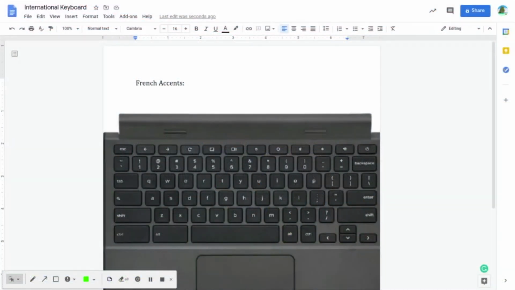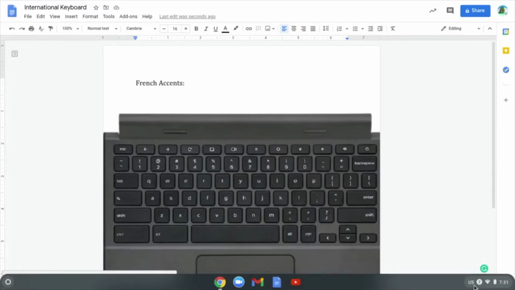Okay guys, so I'm in a blank Google Doc where I'm just going to show you some international keyboard tips and tricks so you can use it while you're doing classwork and homework for your language classes. So the first thing we're going to want to do after setting it up properly in the settings is actually switch it on the bottom right hand corner of the screen.